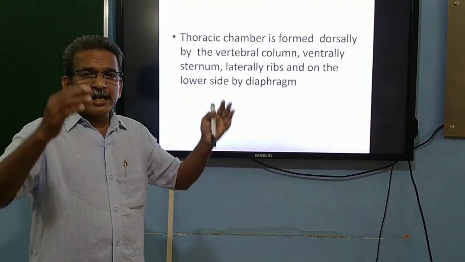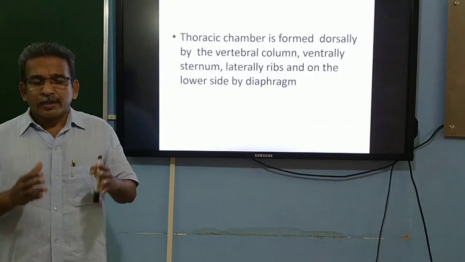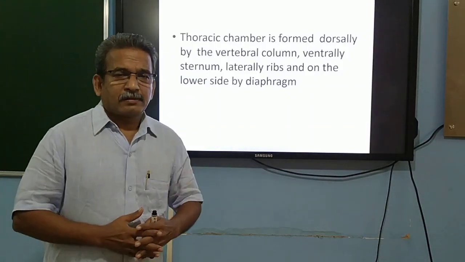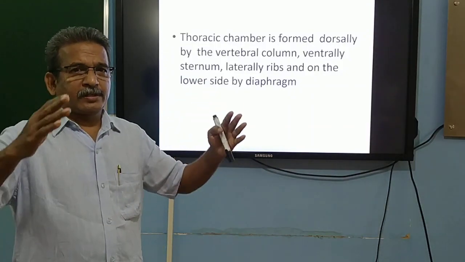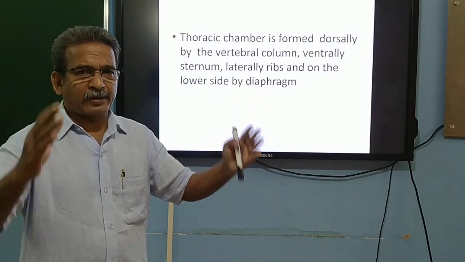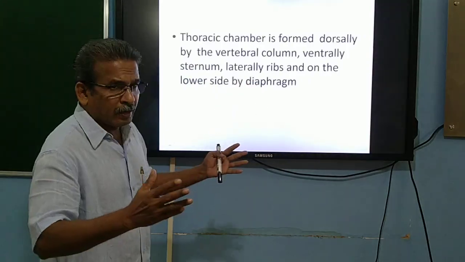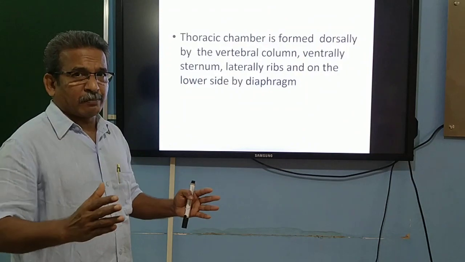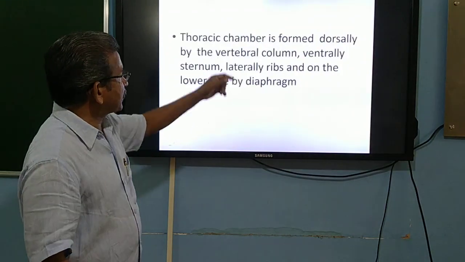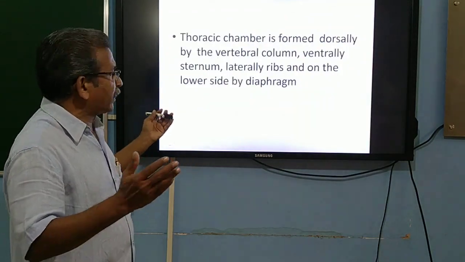As we already know, the lungs are located in a particular part of the thoracic chamber, and this thoracic chamber is formed dorsally by the vertebral column.